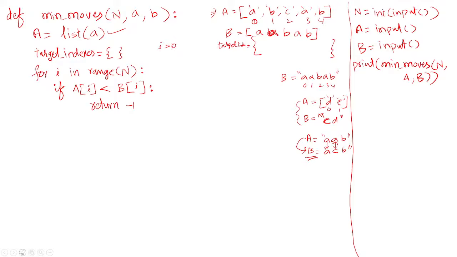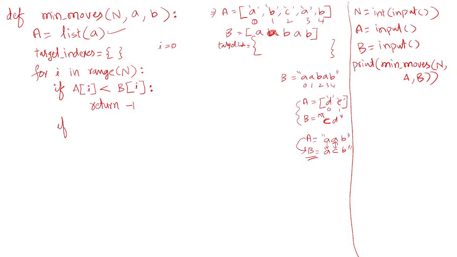First, I am checking the value 0: A of 0 less than B of 0, no. So first I check that condition, then I check if these two are not equal. That means I identified a non-matching character, and that index I must store in the dictionary. That's why I check one more if condition here.